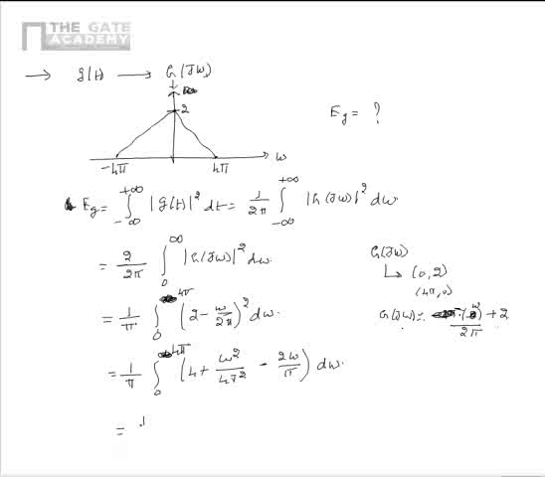So this can further be simplified as 1 by pi [4 omega plus omega cube by 12 pi square minus omega square by pi] from 0 to 4 pi.